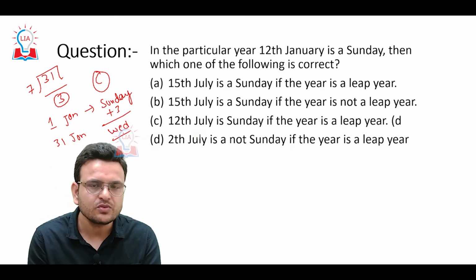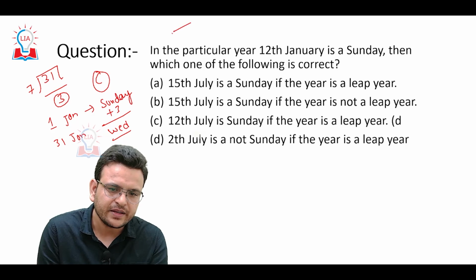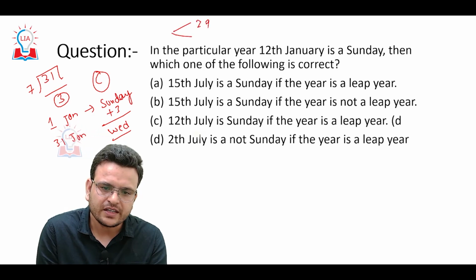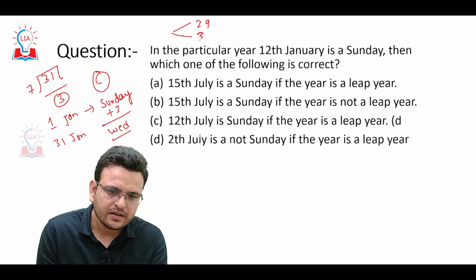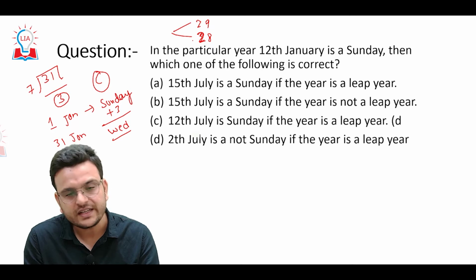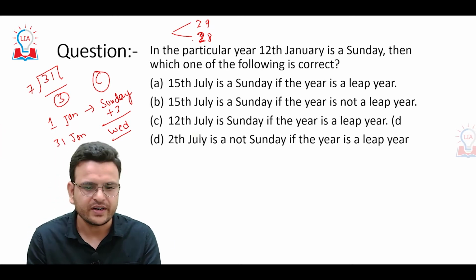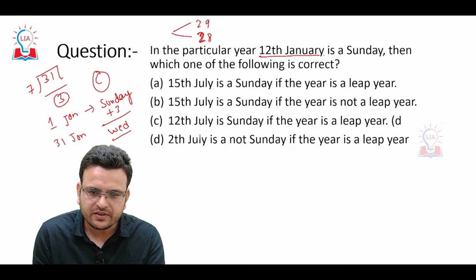Second thing is, we should know that a year can be a leap year, whenever there are 29 days in February, or a non-leap year, whenever there are 28 days in February. So here, in a particular year 12th January is Sunday.